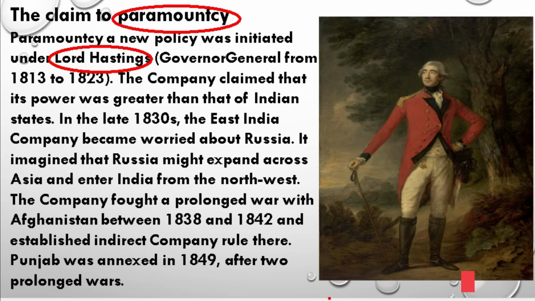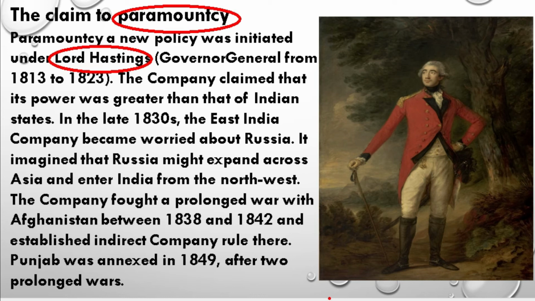And students, during the late 1830s, the East India Company became very worried about Russia, because they imagined that Russia might expand across Asia and enter India from the northwest. So, driven by this fear, the British East India Company wanted to secure their control over the northwest.